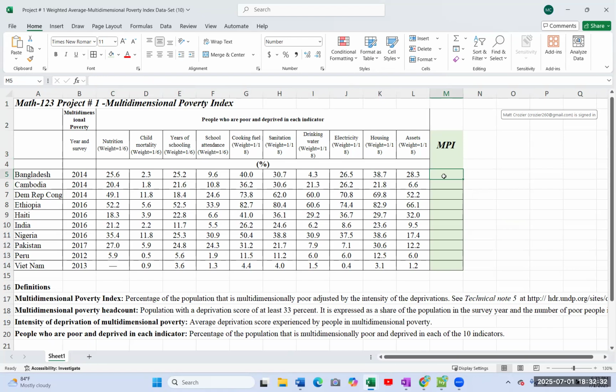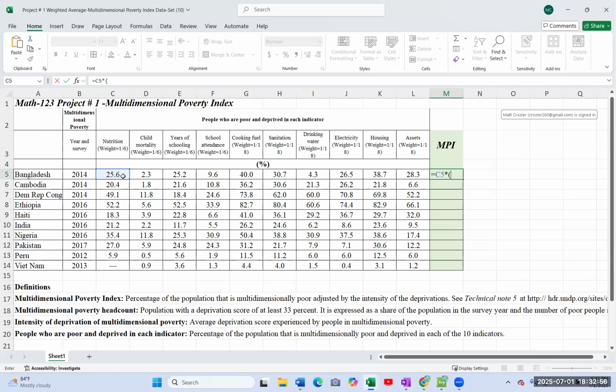To calculate these scores, you're going to press equal, and then click the first cell, nutrition. Then hit times, which is the asterisk, and multiply that nutrition number by the weight that people have given to nutrition.